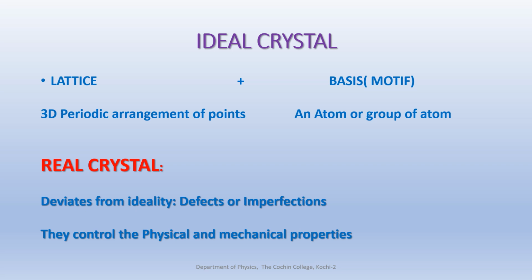A real crystal is finite in nature. Therefore, they have a surface as their boundary where some of the atomic bonds are broken. So the surface itself is then an imperfection. And in addition, there are other occasional disruptions in the periodicity within a crystal.